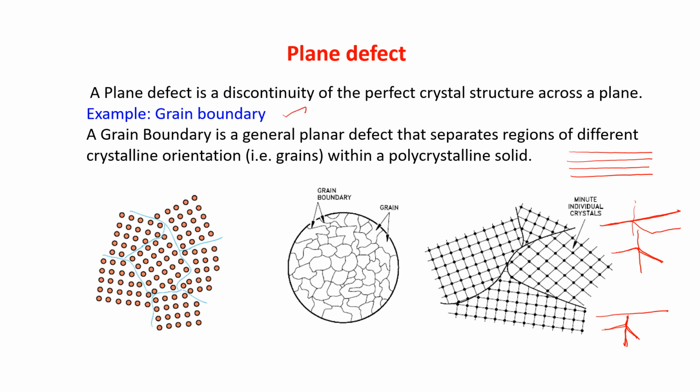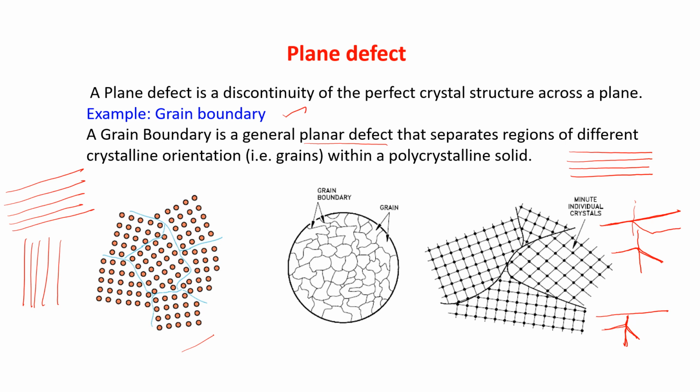Grain boundary. See the figures, it is given. These are the planes. A grain boundary is a general planar defect that separates regions of different crystalline orientation within a polycrystalline solid. You need not know all these things in so much detail. Just know that these are the planes. If it is going for a particular arrangement of a crystal, the plane should go like this, or the plane should be like this.